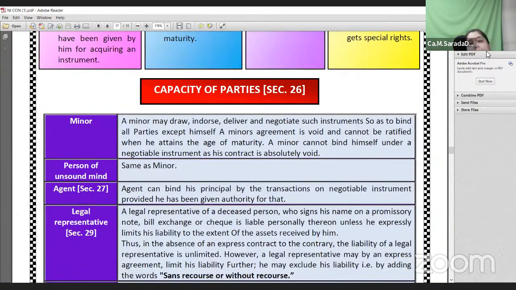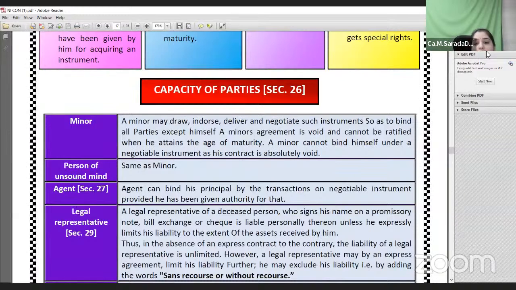Can a minor be a principal debtor in case of a negotiable instrument? Can a minor enter into a contract? No, according to the provisions of the Indian Contract Act and the NI Act, a minor cannot be a party liable on the instrument to make the payment to the holder. However, a minor can draw or endorse, but he will not be treated as a party liable on the instrument. He can be the holder of the instrument. And in case of a person of unsound mind also, a similar meaning is applicable.